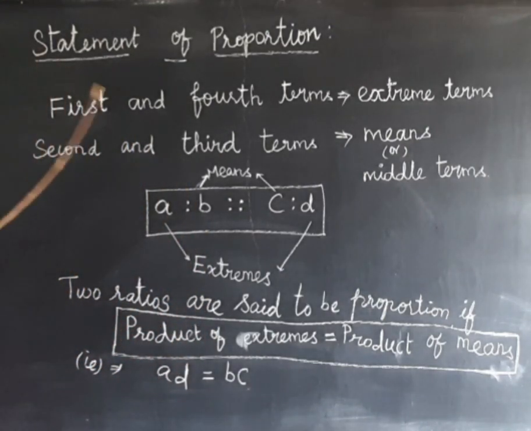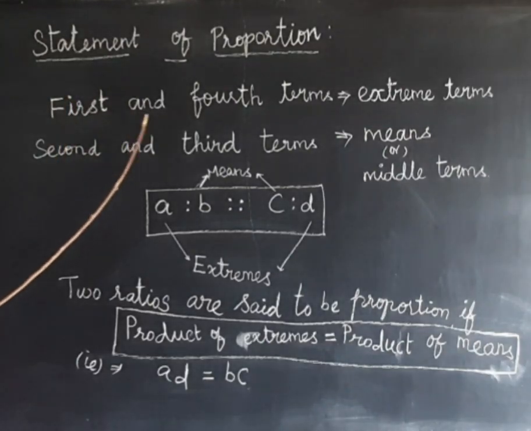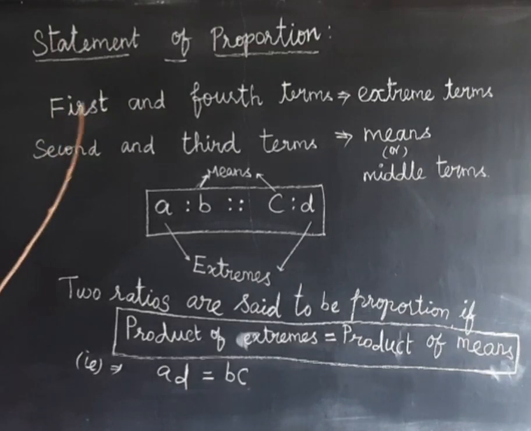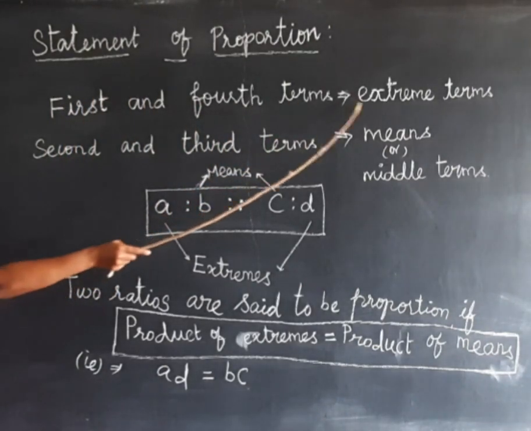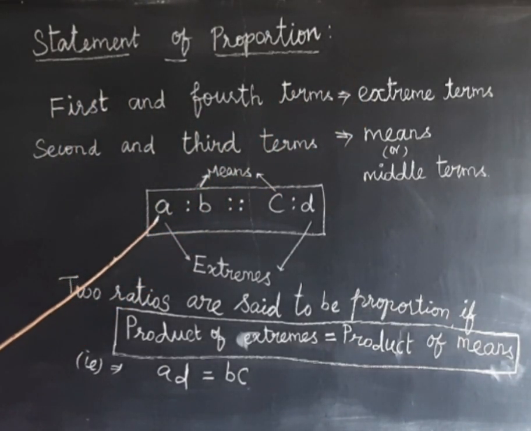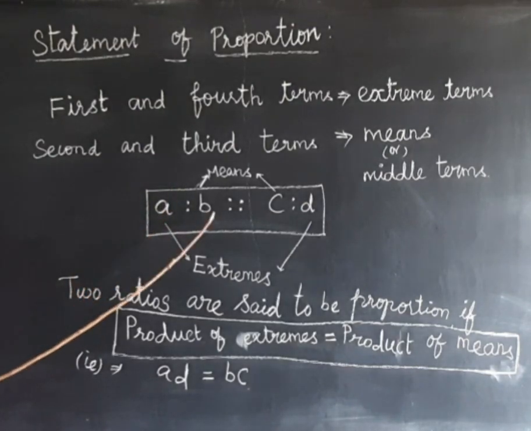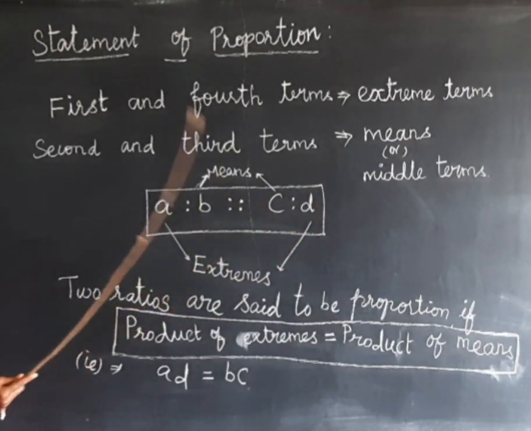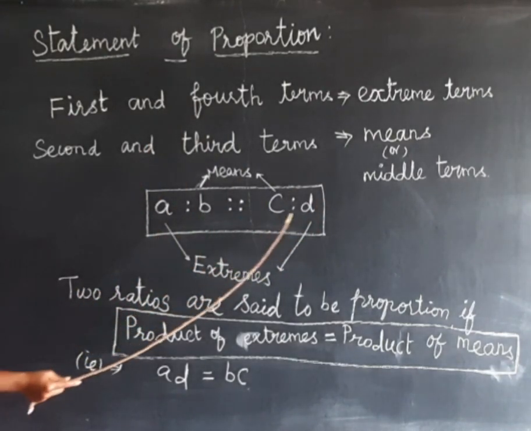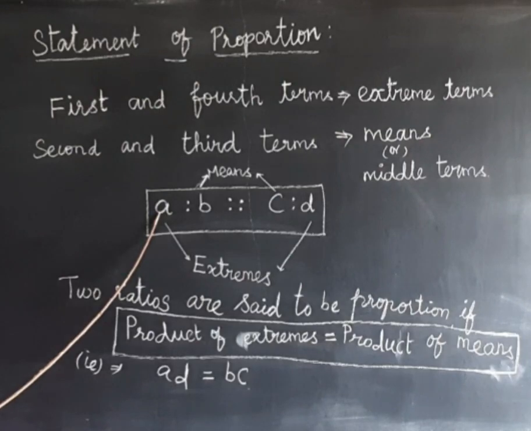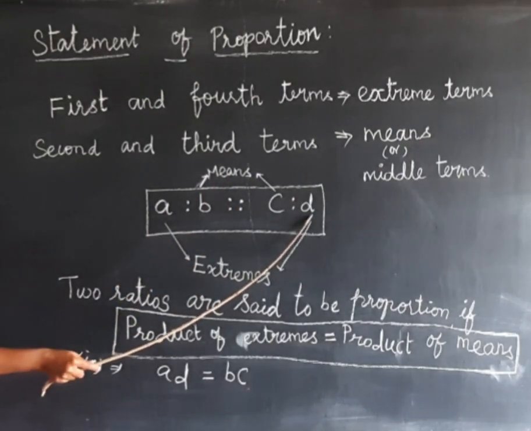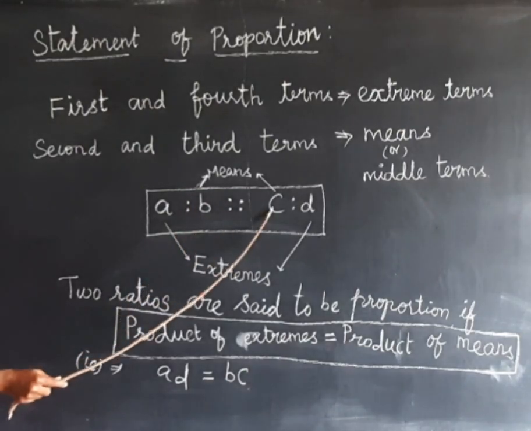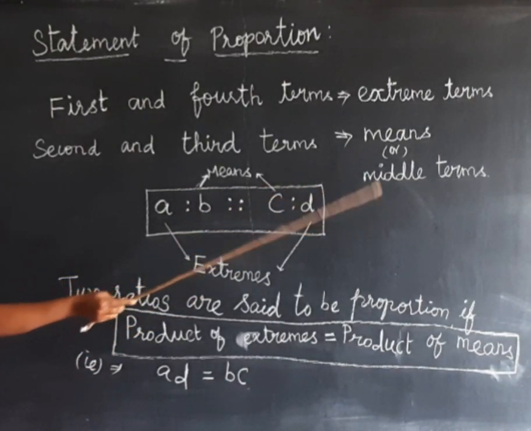Okay, so statement of proportion என்னமா இருக்கு? First and fourth terms, அந்த four termsலயும் first and fourth terms வந்து extreme terms சொல்லுவோம். So first term A is to B ங்கிறது ஒரு ratio, இங்க as symbol proportion symbol, C is to D ங்கிறது another ratio. So இதுல first, second, third, இது fourth term. இந்த first term, last term, fourth term extreme term சொல்லுவோம். Second and third term வந்து middle term சொல்லுவோம் or means சொல்லுவோம்.